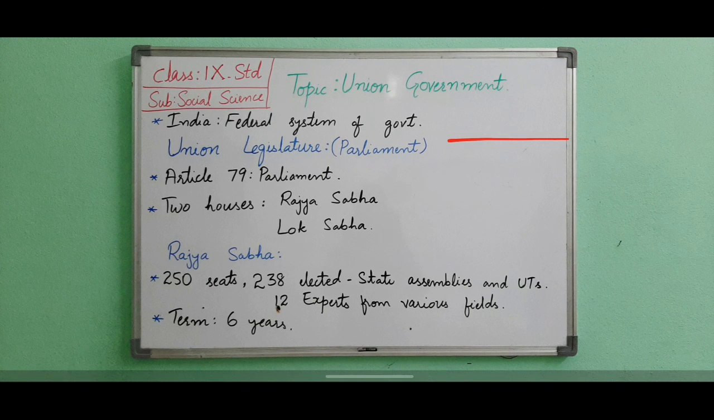India is a union of states. The power of the nation is divided between the center and the state. However, the central government has been given more powers in view of the unity and security of the nation during emergencies. It exercises these powers through legislature, executive and judiciary.